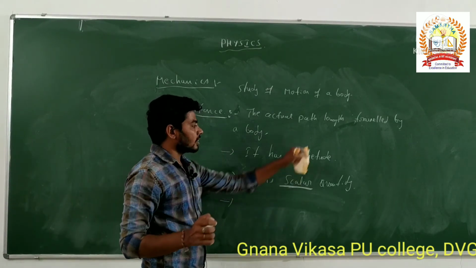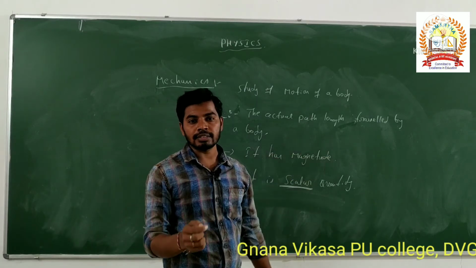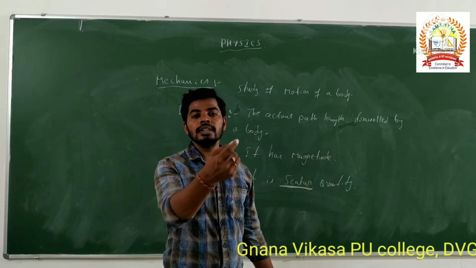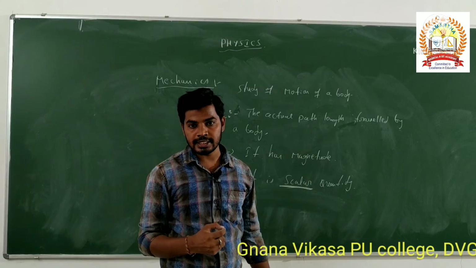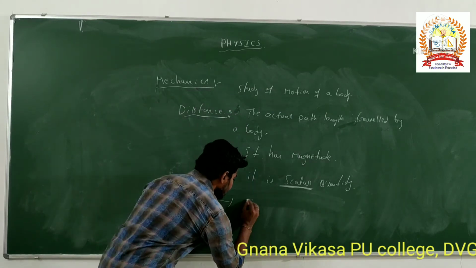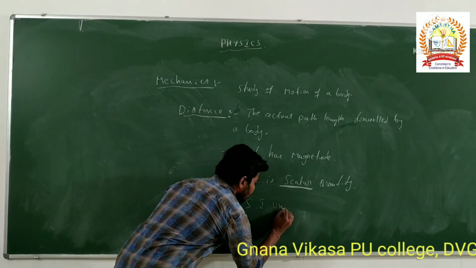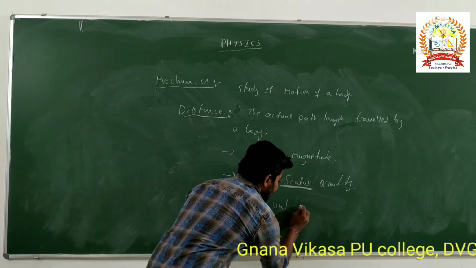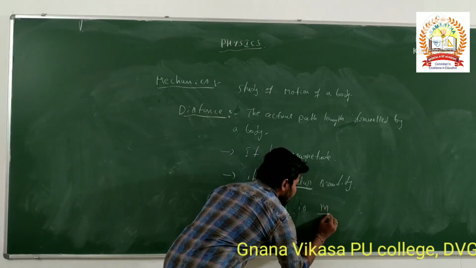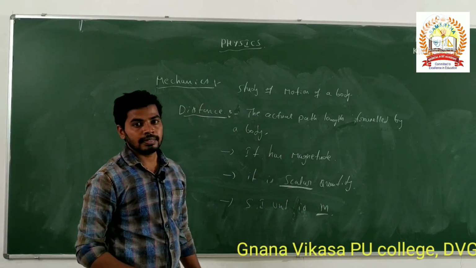Already we are measuring. Raju travels 10 meter from his home to college. The 10 meter distance is there. That means the SI unit is meter. Is it right?